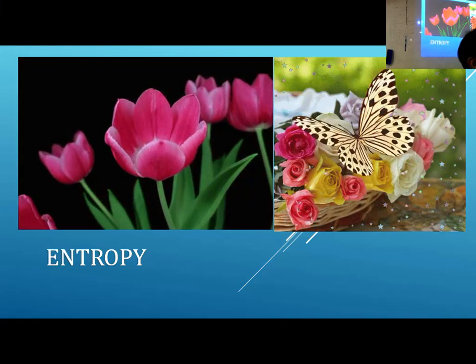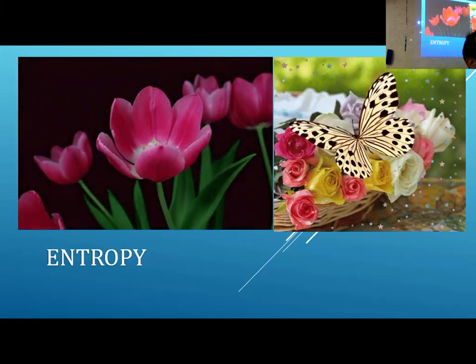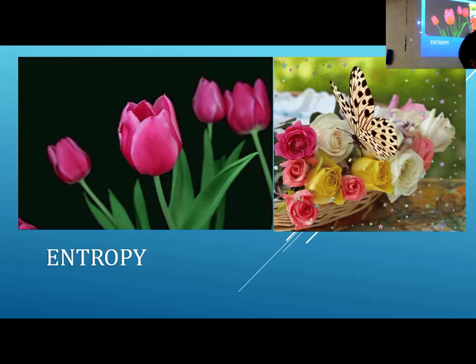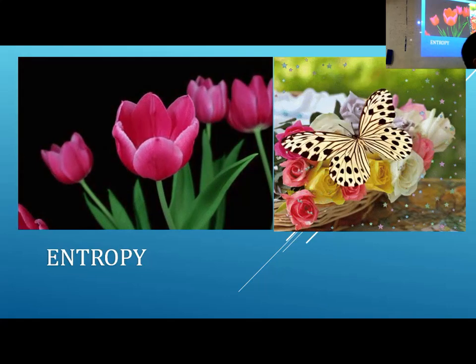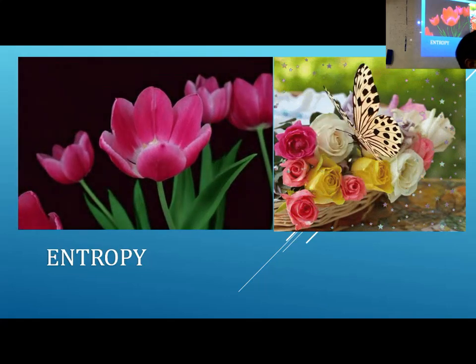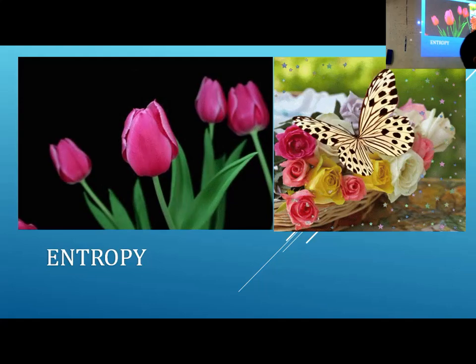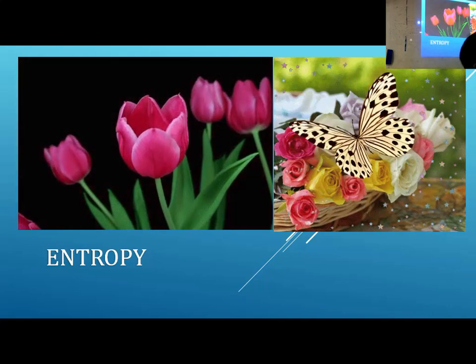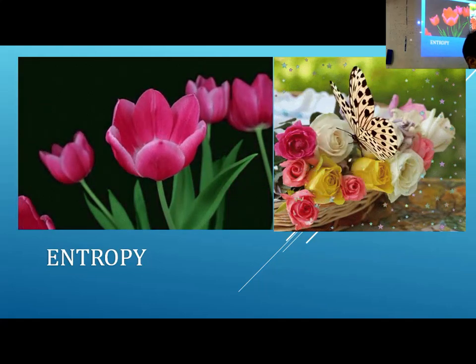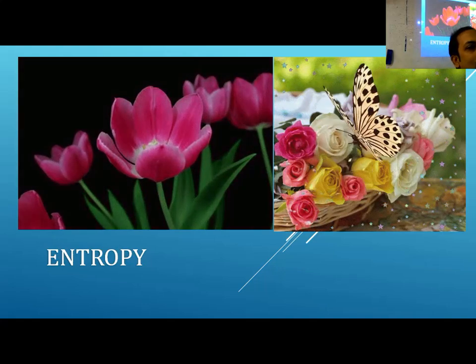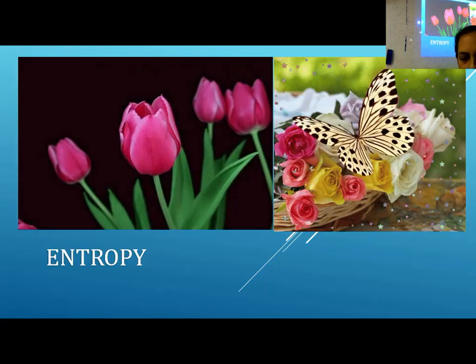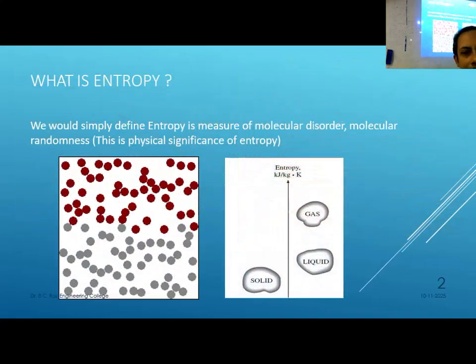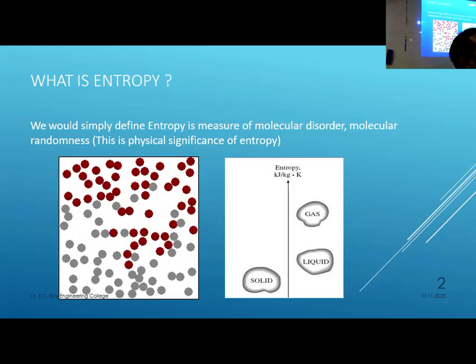Natural phenomena that you can see on the board, like a butterfly flapping her wings or a flower blooming. These are all natural phenomena and always lead to an increase in entropy. Whenever these natural phenomena occur, entropy increases.